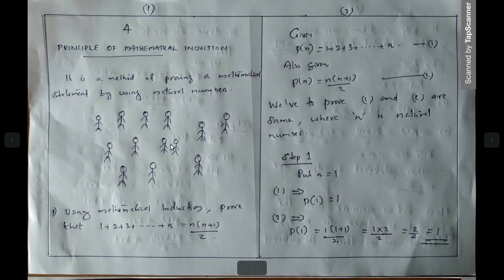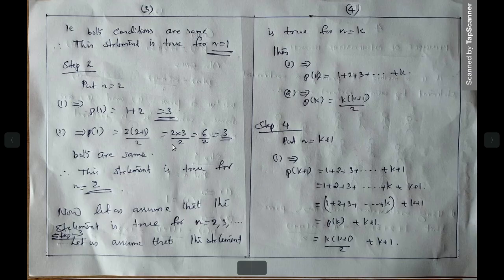We have to check for this result, right? You imagine that this person is also going for a second show, and by keeping this idea in your mind, you ask him, where are you going? The next term is k plus 1. This is very important. If this is k, this should be k plus 1. So P of k plus 1 is equal to what? Up to k plus 1. Here 3 is just before 2, here there will be 5 just before 4, here k plus 1 just before k. So 1 plus 2 plus 3 plus etc. plus k plus 1.